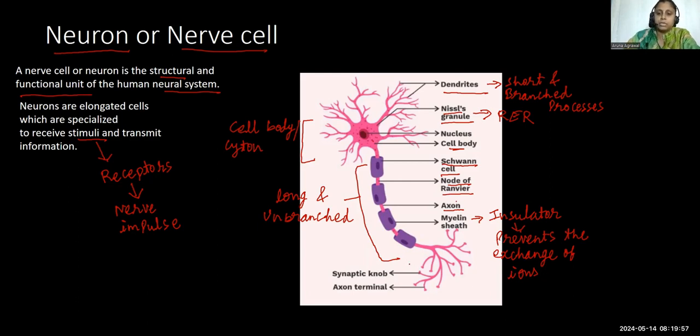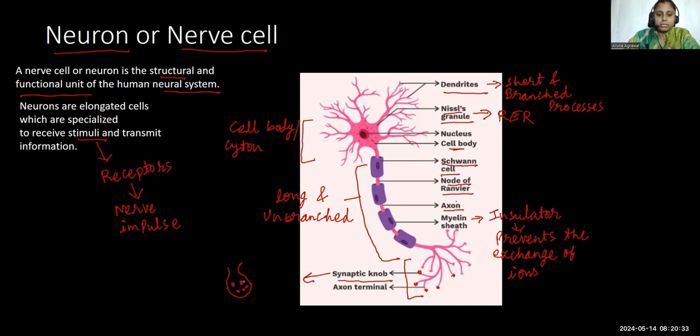Now, the last part of the neuron is the axon terminal. The axon terminal is also branched, and at its end there are some knob-like structures which are known as synaptic knobs. Inside the synaptic knob, there are some vesicles present.